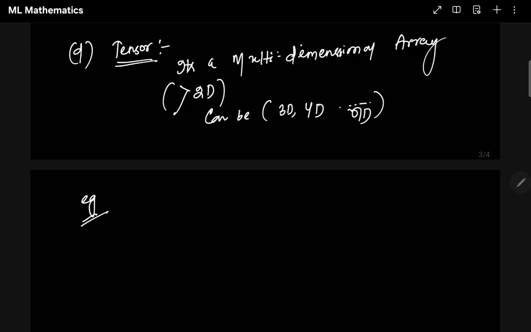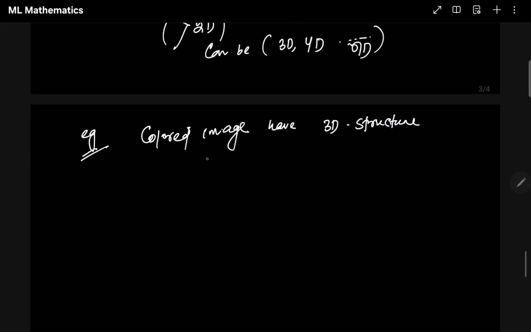Now see how I'm writing this down. If somebody says colored image, right? We all know what a colored image is. So what is a colored image? A colored image has a 3D structure, right? How? In a color image we have height, width. This we all know, right? There is also something called RGB. Remember RGB? Red, green, blue, right?